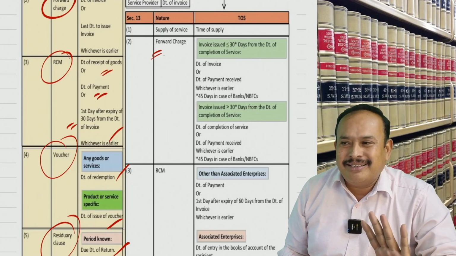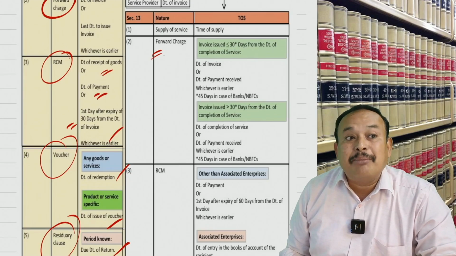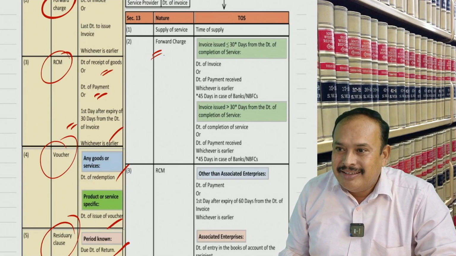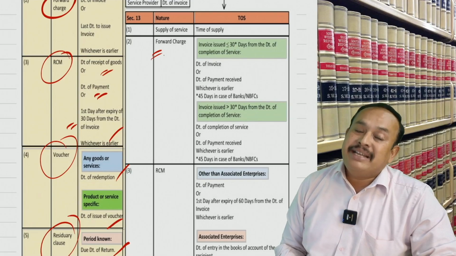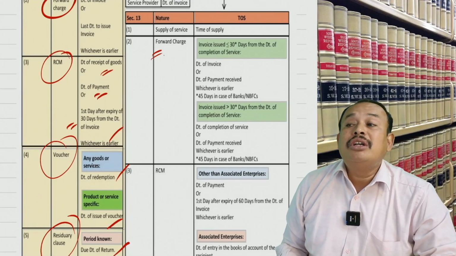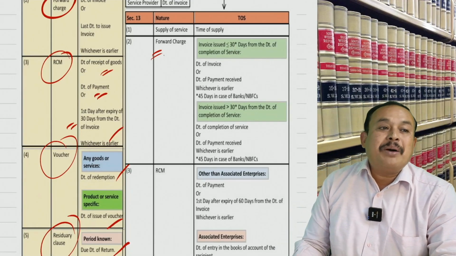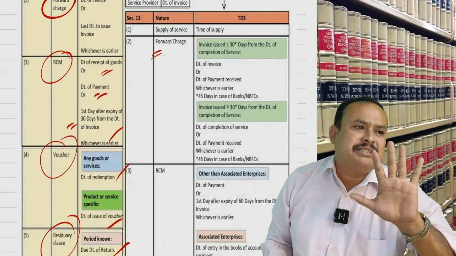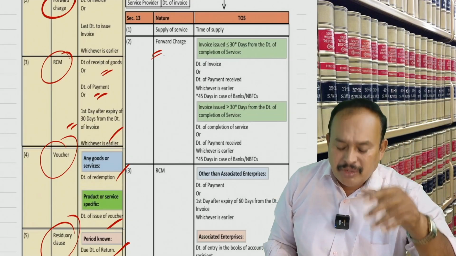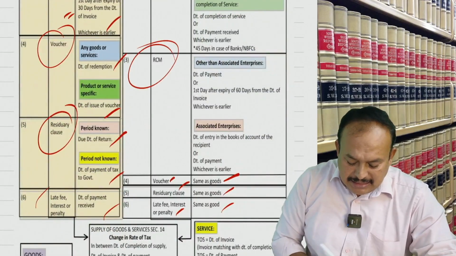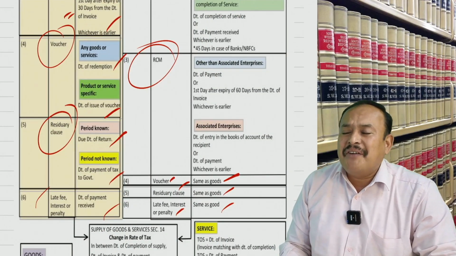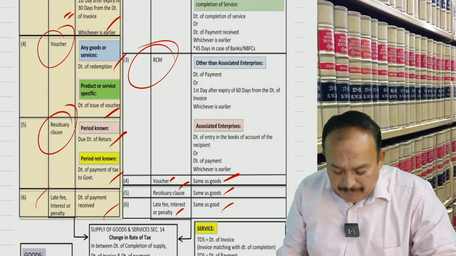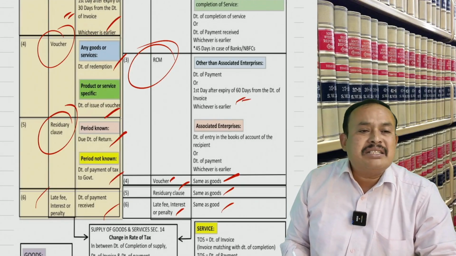Here only an alert: if the supplier of service is a banking company, instead of 30 days, 45 days is given to issue the invoice from the date of completion of service. That's it, remaining same. Further, RCM case: date of payment or the first day that occurs after expiry of 60 days from the date of invoice, whichever is earlier.